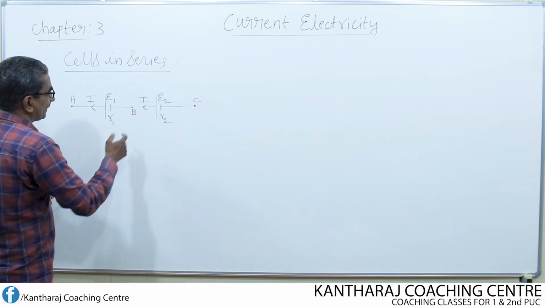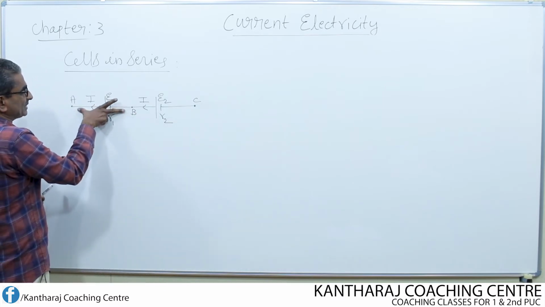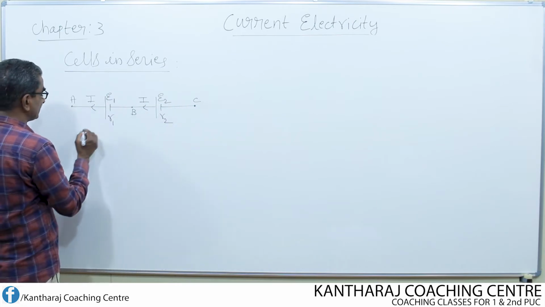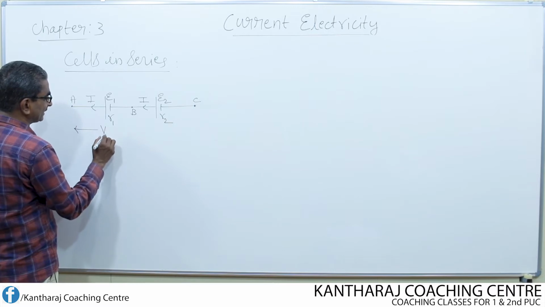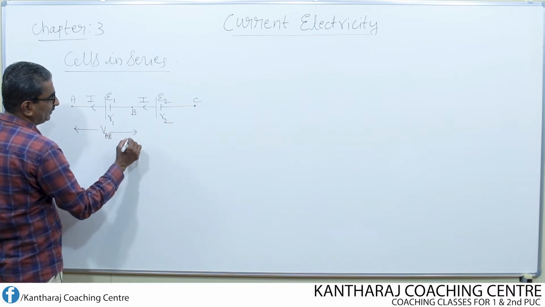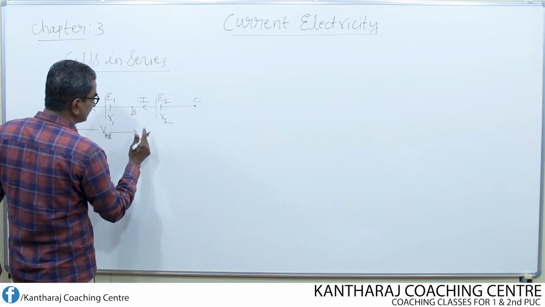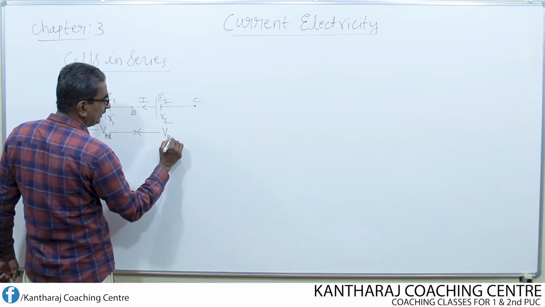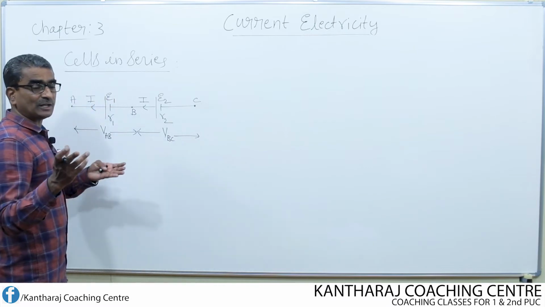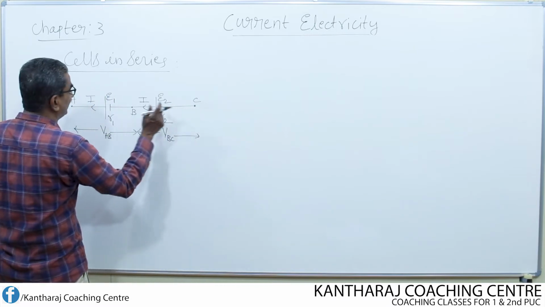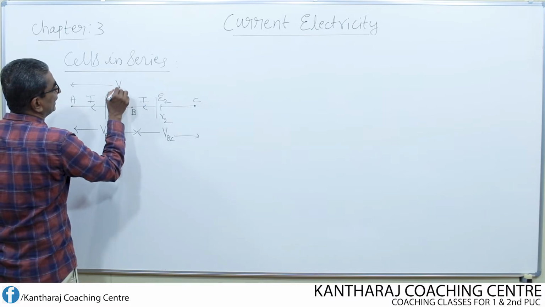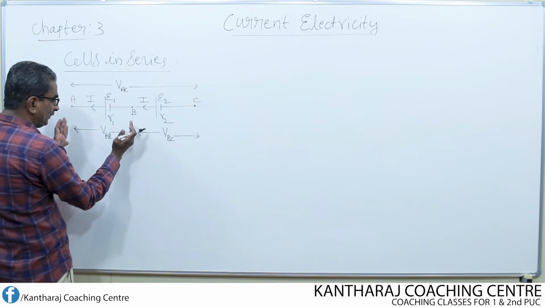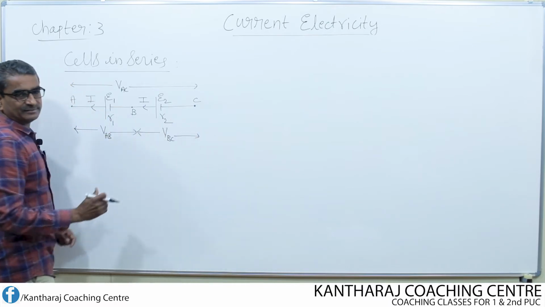So the current remains the same, whereas the potential difference across the first cell and also across the second cell is different. What does the potential difference across the first cell mean? I consider the potential difference across the first cell as VAB. What about the potential difference across the second cell? I consider it as VBC. Then what is the total potential difference across A and C? The total potential difference across A and C is VAC, and VAC is equal to VAB plus VBC.